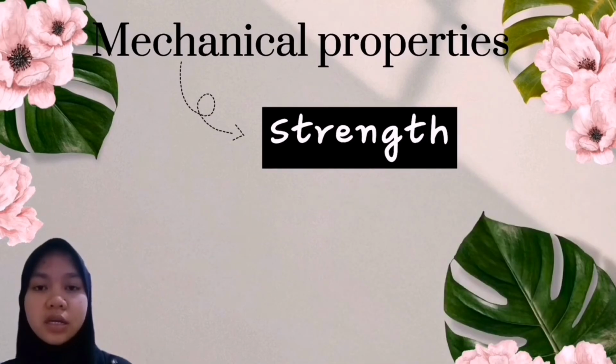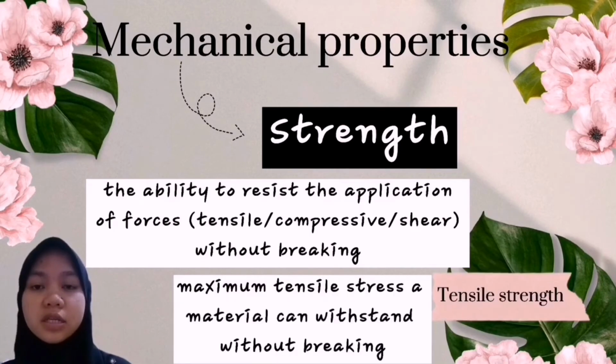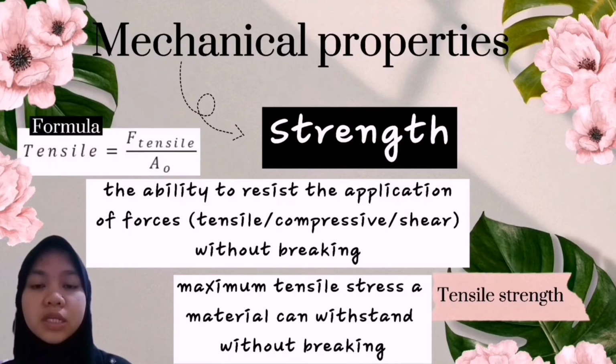The last one is strength, which is the ability to resist the application of forces like tensile, compressive, or shear without breaking. Tensile strength is the maximum tensile stress a material can withstand without breaking. The formula is tensile strength equals F tensile over A. Often, it is not the strength of a material that is important in determining the situation in which a material can be used, but the value of the stress at which the material begins to yield. For example, deform.